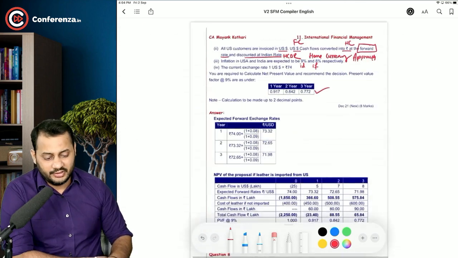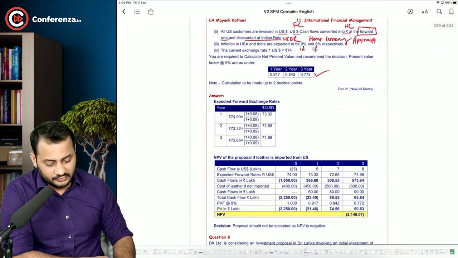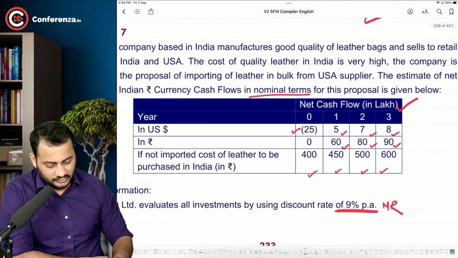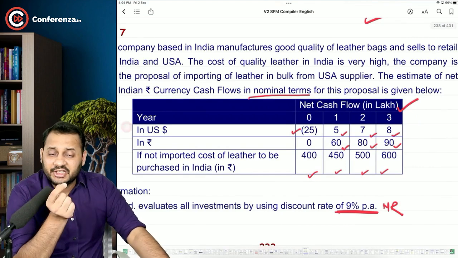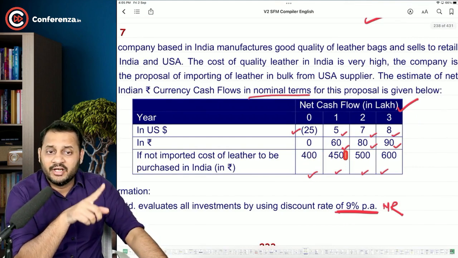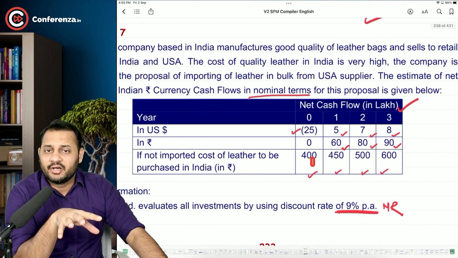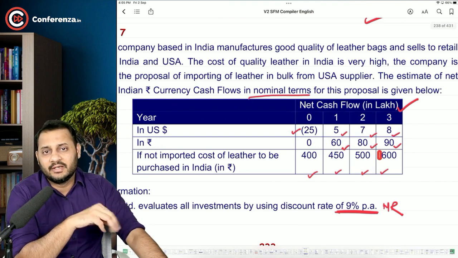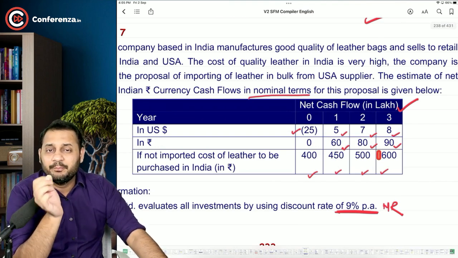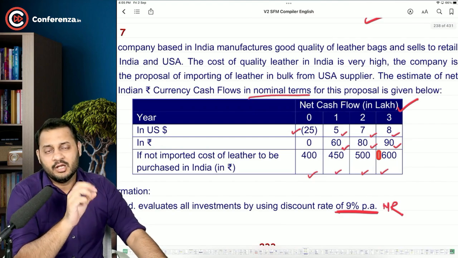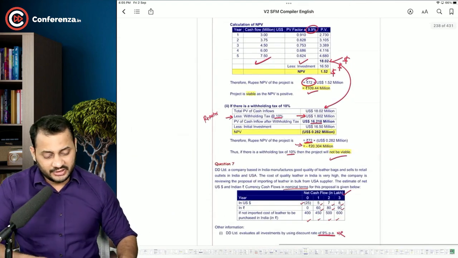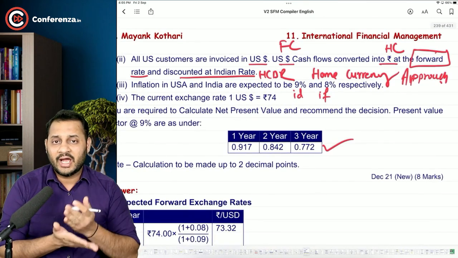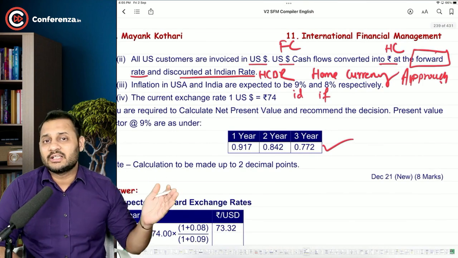Now, first of all, in order to calculate, see, you need the exchange rate at every point 0, 1, 2, 3. We have the spot rate for 0, but we need the exchange rate at the end of year 1, 2 and 3. How to calculate that? Using purchasing power parity theory. Because inflations are given to us and the question has clearly mentioned that we have to use the home currency approach. It can only be used when you can convert all the cash flows in rupees.